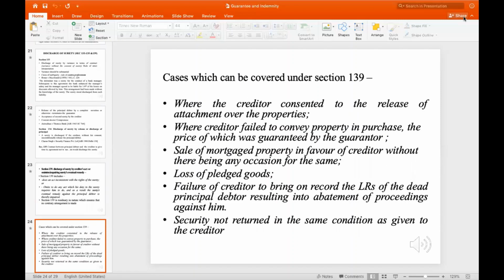So there are certain cases under Section 139 where discharge can be held. Firstly, where the creditor consented to the release of attachment over the properties; where the creditor failed to convey property in purchase, the price of which was guaranteed by the guarantor; sale of mortgaged property in favor of the creditor without telling any occasion for the same; loss of pledged goods; failure of the creditor to bring on record the LRs of the dead principal debtor, resulting in abatement of the proceedings against him; and security not returned in the same condition as given to the creditor.